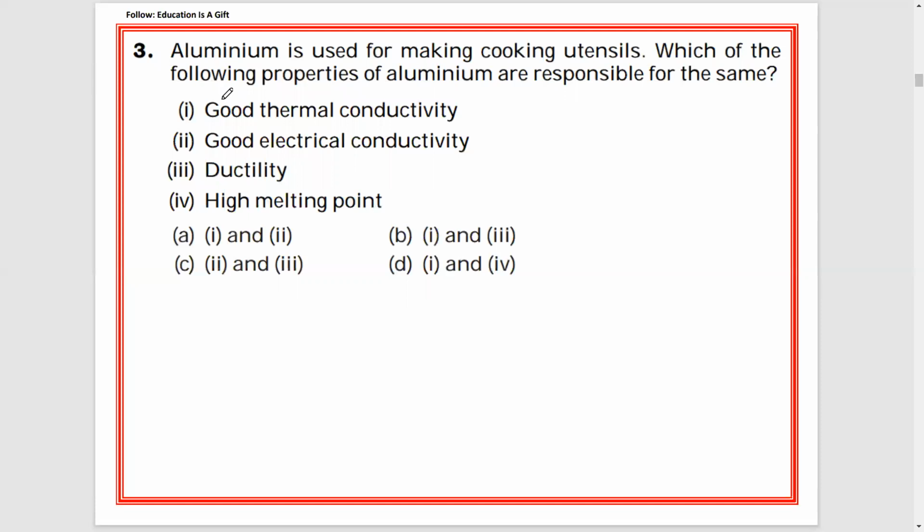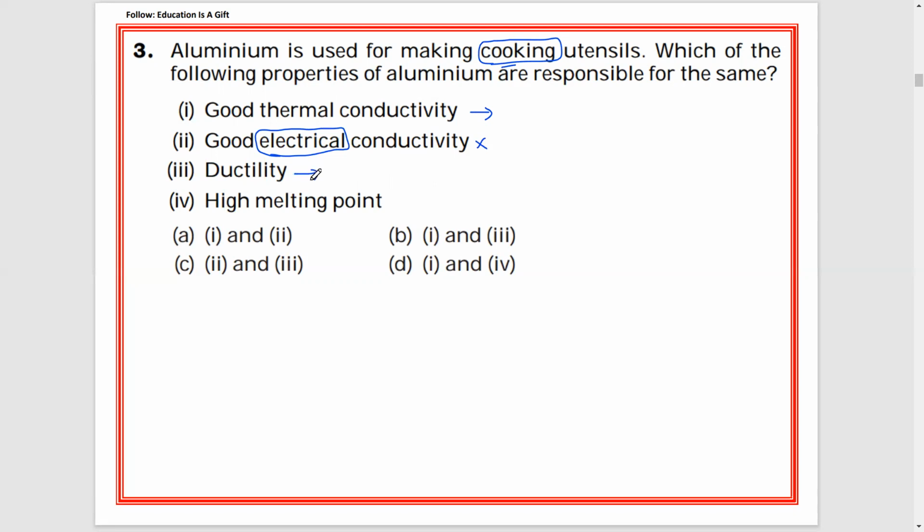Number 3. Aluminum is used for making cooking utensils. Which of the following properties of aluminum are responsible for the same? They are asking about aluminum utensils used for cooking, so in the kitchen, what is applicable among these four? Good thermal conductivity. Of course, aluminum is a very good conductor of heat, so it is used for making cooking utensils. Good electric conductivity. We don't have any topic to discuss regarding electricity in the kitchen, right? So you can eliminate this answer.